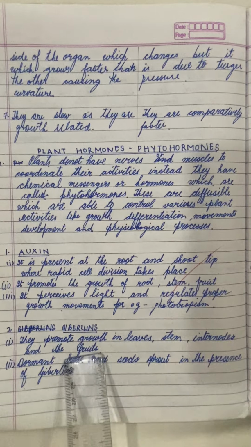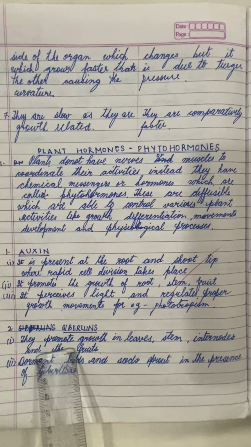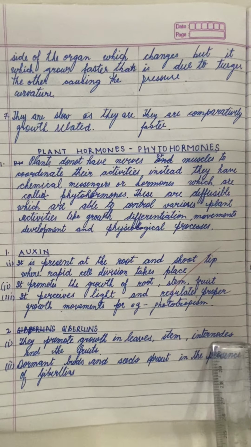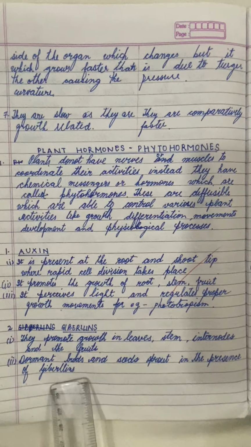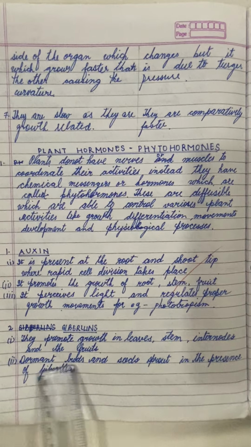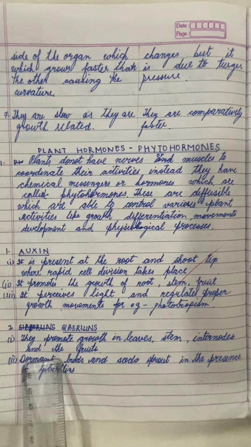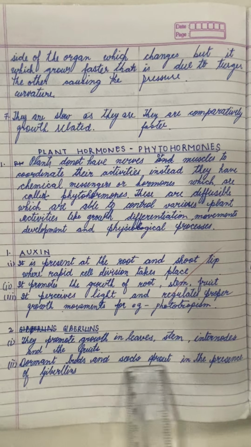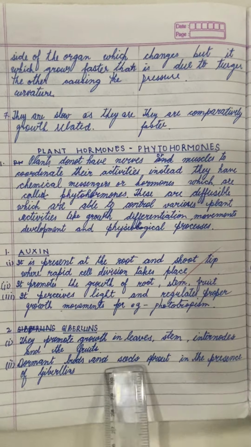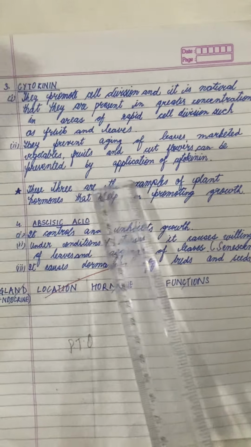Then the gibberellins, the next hormone, they promote the growth in leaves, stem, internodes and fruits. And the other function is that dormant buds and seeds, they sprout in the presence of gibberellins. So dormant is when they're lying silent, and when they have to sprout, they do so in the presence of gibberellins. Next is cytokinin.